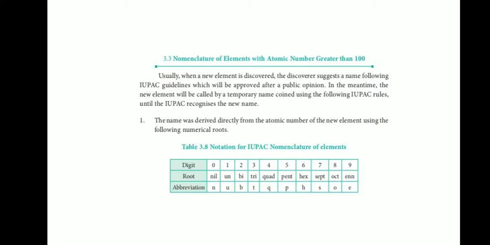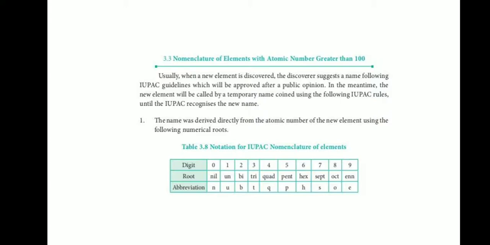Usually, when a new element is discovered, the discoverer suggests a name following IUPAC guidelines, which will be approved after a public opinion. In the meantime, the new element will be called by a temporary name coined using the following IUPAC rules until the IUPAC recognizes the new name. Rule number 1: the name is derived directly from the atomic number of the new element using the following numerical roots.